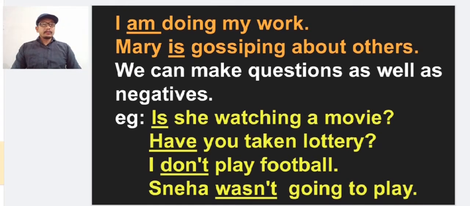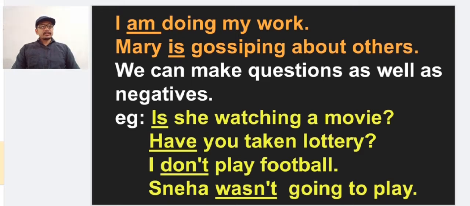Next one, I am doing my work. I am. Am is the helping verb here. It helps the main verb doing. Mary is gossiping about others. So is is the helping verb here, and gossiping is the main verb in the sentence, and is helps the main verb. So Mary is gossiping about others.